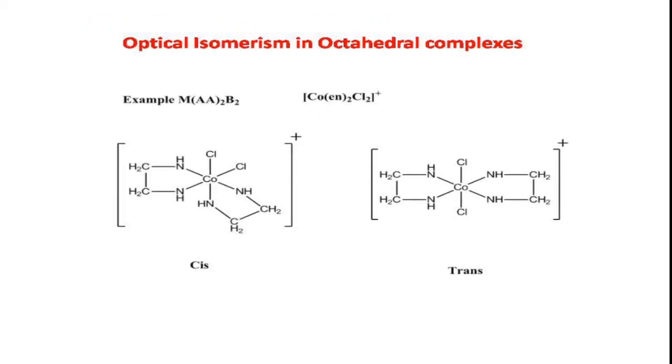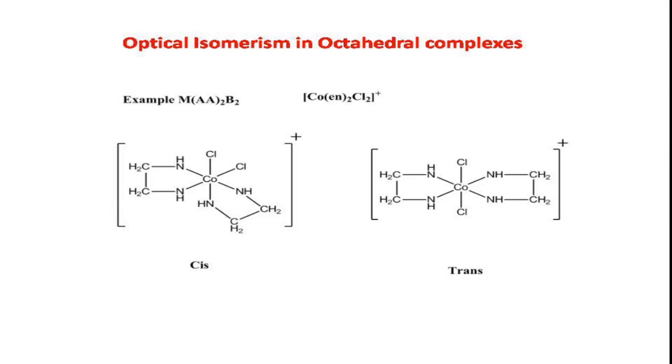Coming to the optical isomerism in octahedral complexes. This is the example you can see here. This complex has both monodentate ligands as well as a symmetrical bidentate ligand. So you can see we have two types of geometrical isomerism, that is the cis form, and another one, the trans form.